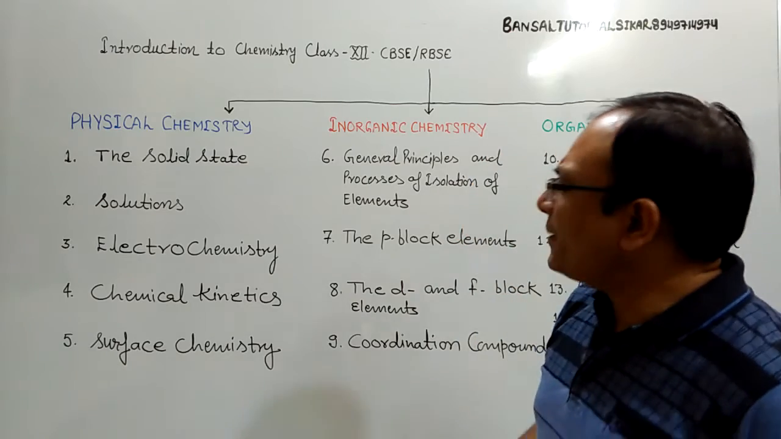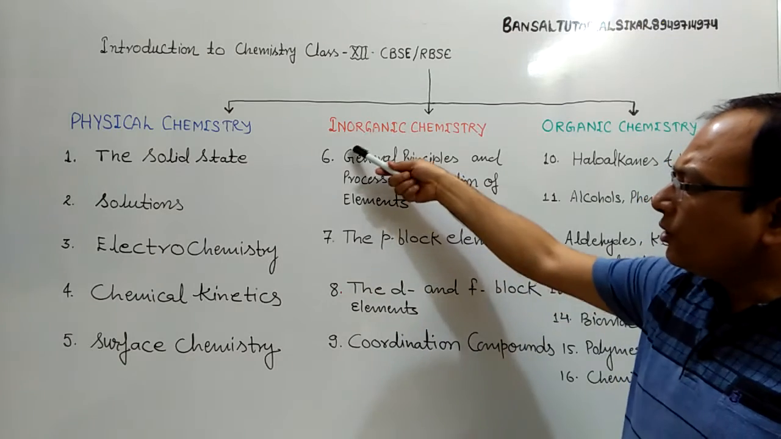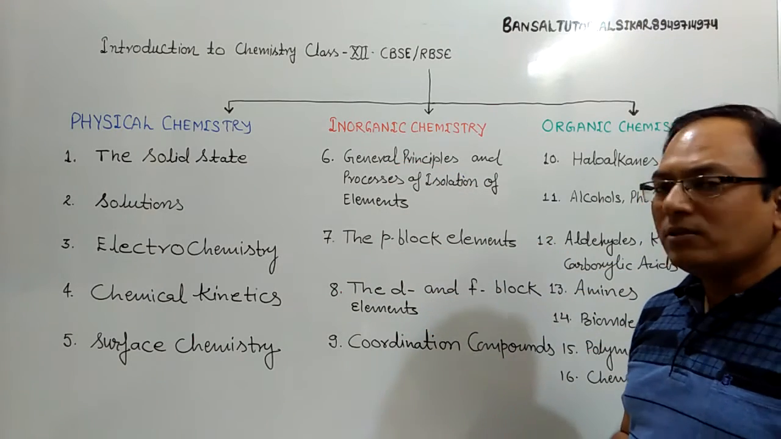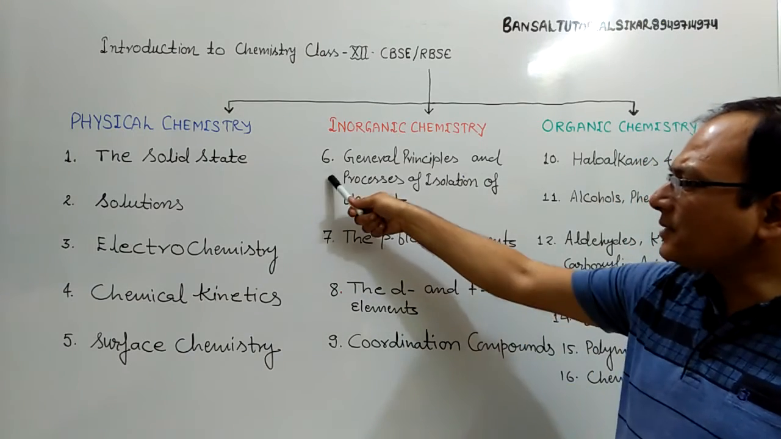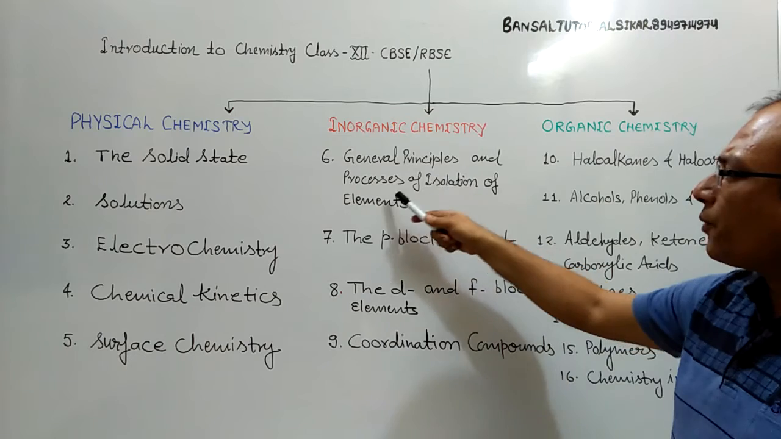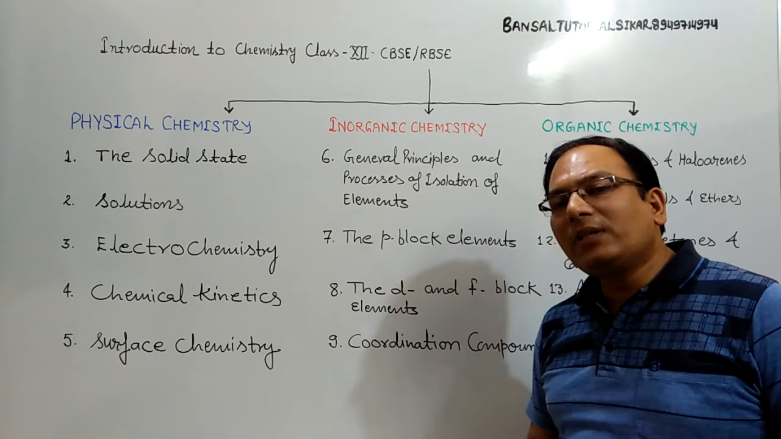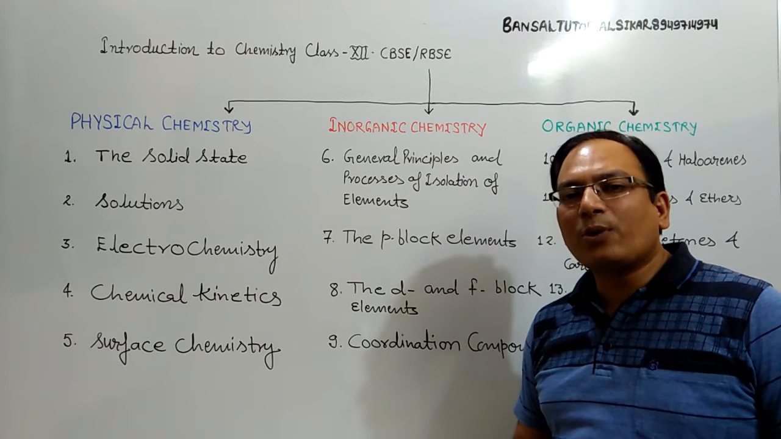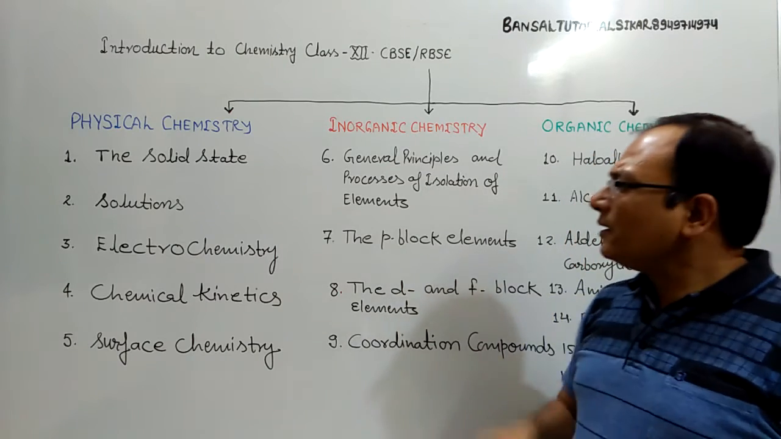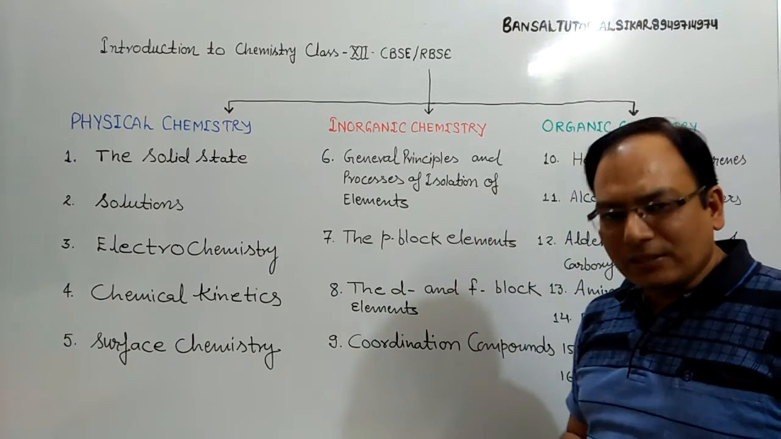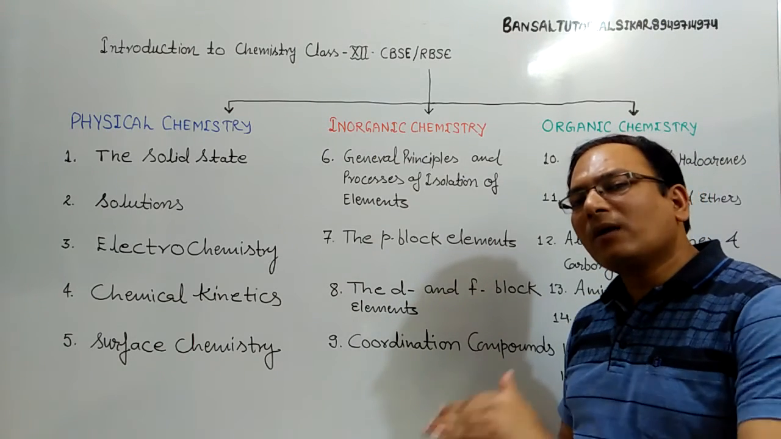The second part of the chemistry, that is the inorganic chemistry. In this portion, there are 4 chapters included from chapter number 6 to chapter number 9. Chapter number 6 is the general principles and processes of isolation of elements. This chapter deals with the different physical and chemical processes to extract the metal from their compounds. We can say this chapter is the metallurgy. The process is obtaining of metal from their compounds.